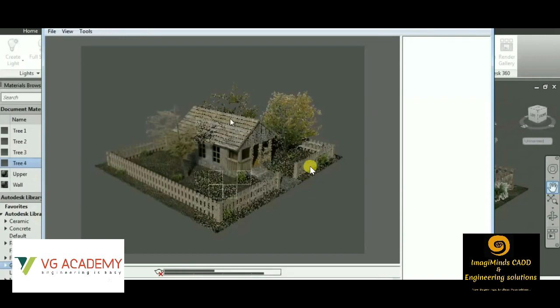So guys, there comes the concept of using advanced 3D modeling software like Revit Architecture, 3ds Max, and SketchUp, because you can see the quality of image that you are getting is not up to the mark as required for exterior images or interior realistic images. So now we'll be checking the use of Revit Architecture software, and how it is beneficial for students of the civil engineering department or professionals from the civil engineering department. So let us check the Revit Architecture software.